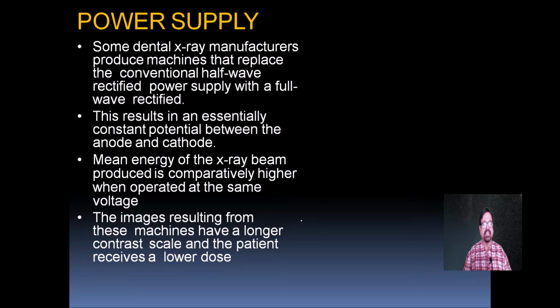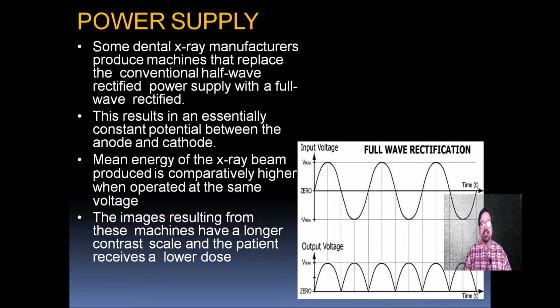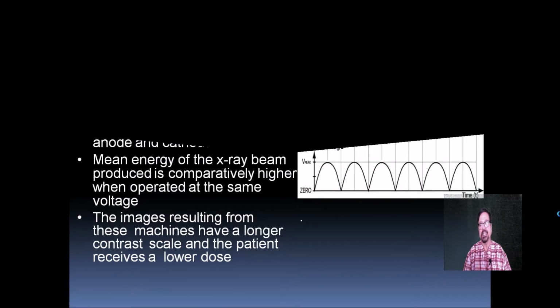This results in an essentially consistent potential between the anode and the cathode. The mean energy of the X-ray beam produced is comparatively higher when operated at the same voltage. The images resulting from these machines have a longer contrast scale, and a patient receives a lower dose of radiation.